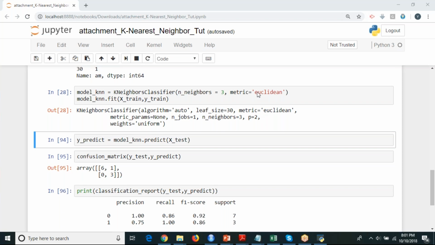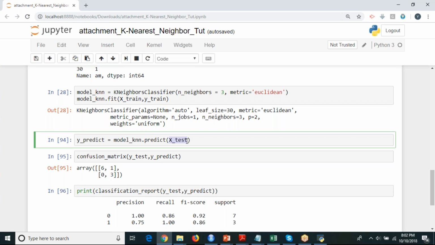The X_test data, 30%, is used with model_KNN.predict. Whatever model we have built, model_KNN, this model is already built. So you are predicting on your test data set, checking whether the model you have built on your training data is correctly predicting on your test data set or not. You are checking in that way.